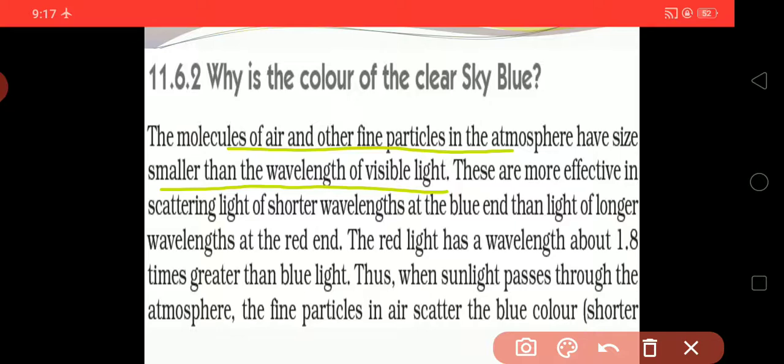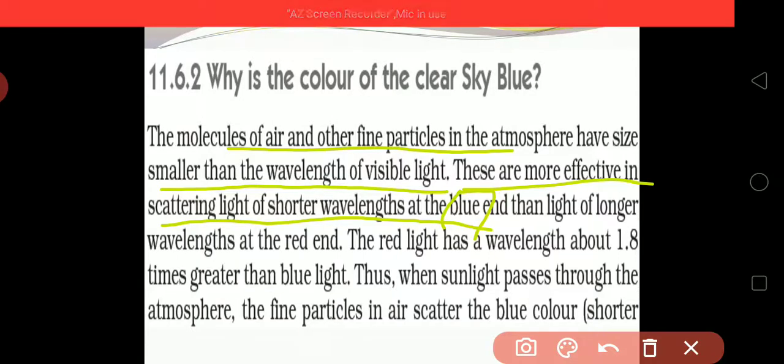These particles are more effective in scattering light of a shorter wavelength, which is blue, as we have already studied. So there is scattering of light of a shorter wavelength, which is blue, and then light of a longer wavelength at the red end.